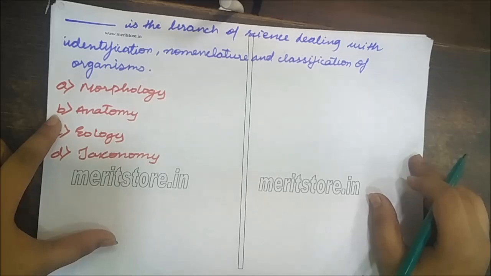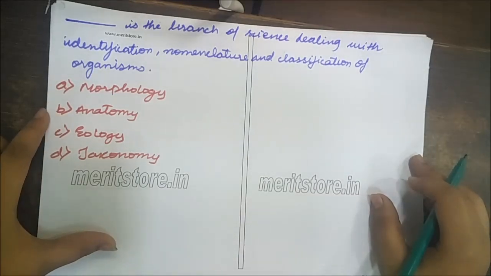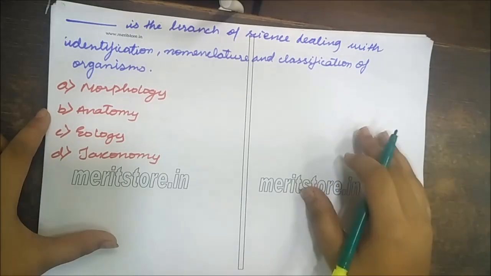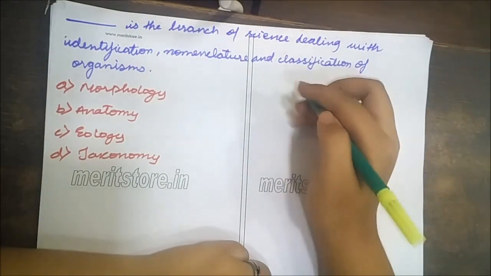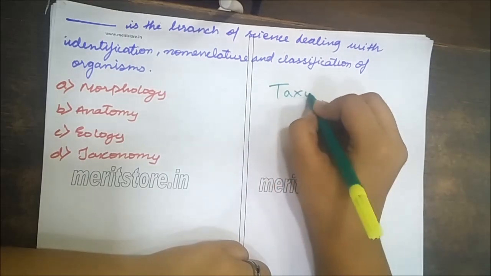Dash is the branch of science dealing with identification, nomenclature, and classification of organisms. And the options are morphology, anatomy, ecology, or taxonomy? The answer is taxonomy. Let's know how.